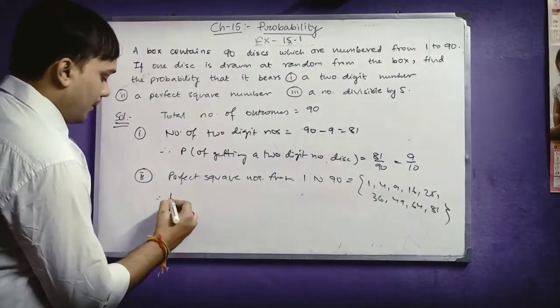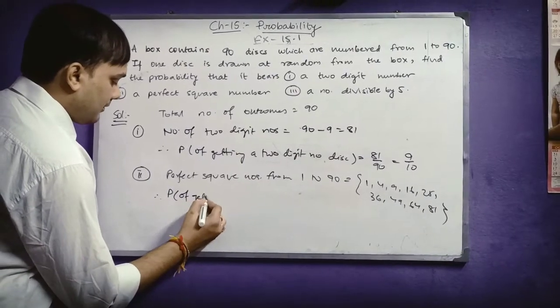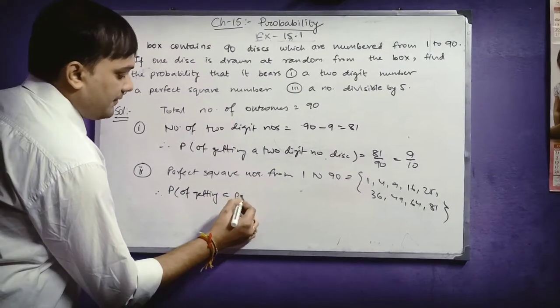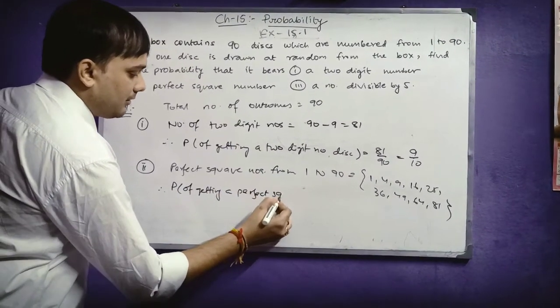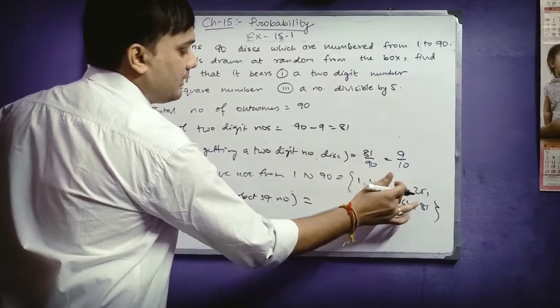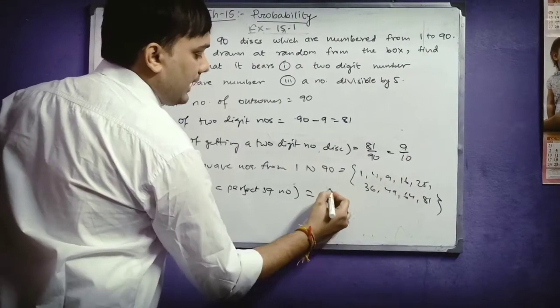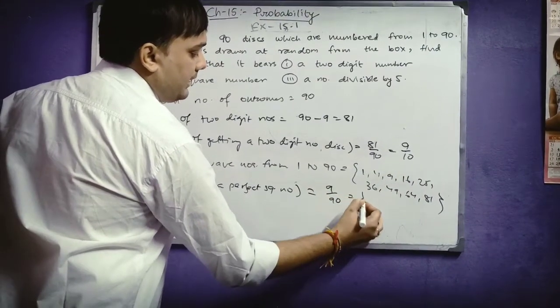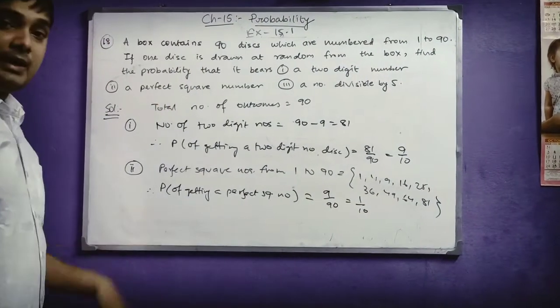So probability of getting a perfect square number will be equal to, how many perfect square numbers are there? Total 9. That means 9 by 90. Answer will be 1 by 10.